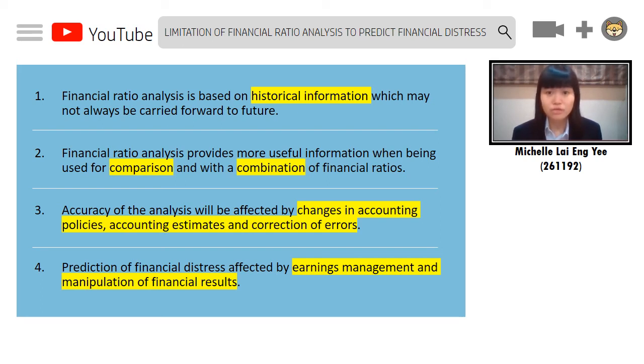Fourth, financial ratio analysis may not be useful for predicting financial distress if the company applies earnings management techniques or fraudulently manipulates the financial results to show better financial results.